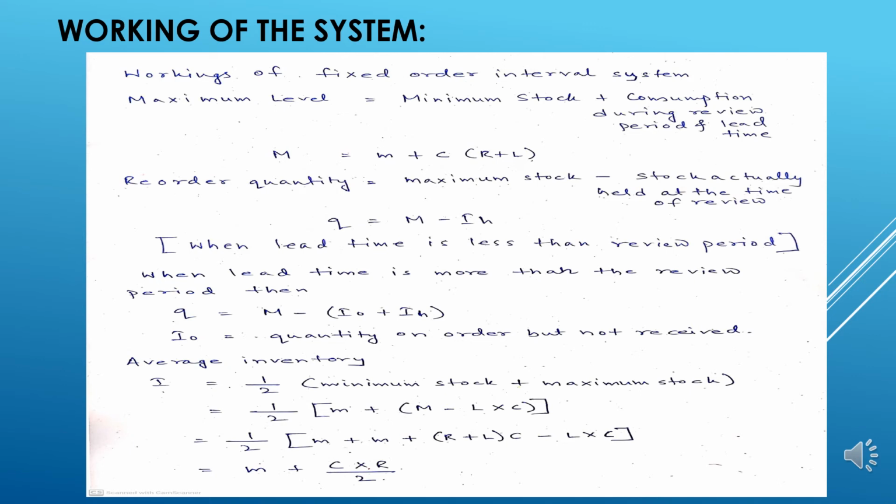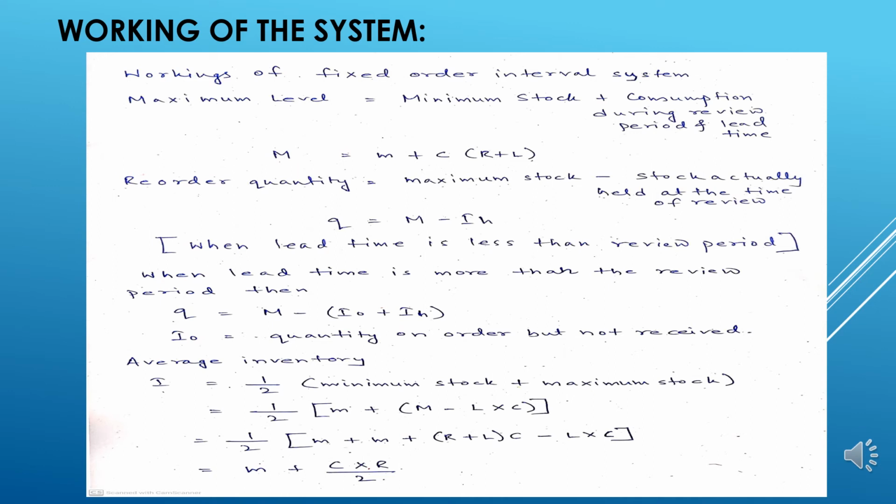then M equals m plus RC plus LC. The reordering quantity, or Q, can be obtained under two conditions. What are the two conditions? One is when lead time is less than review time.